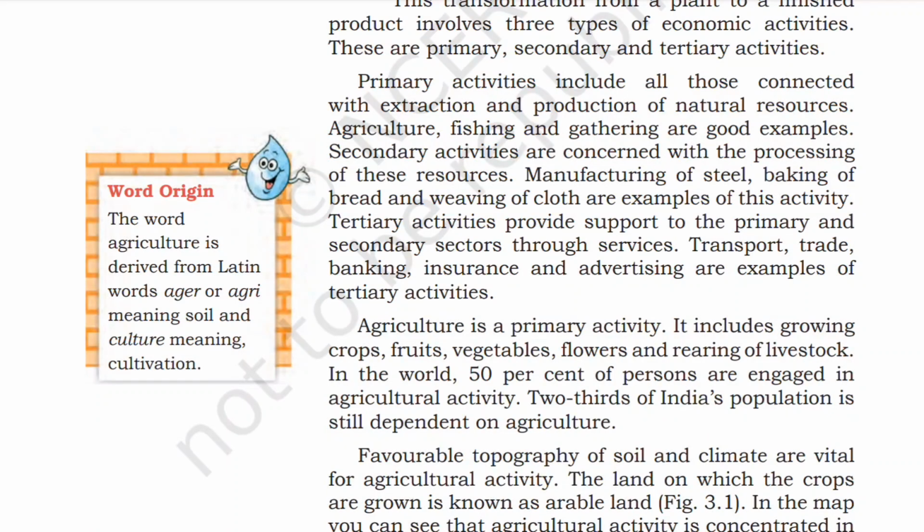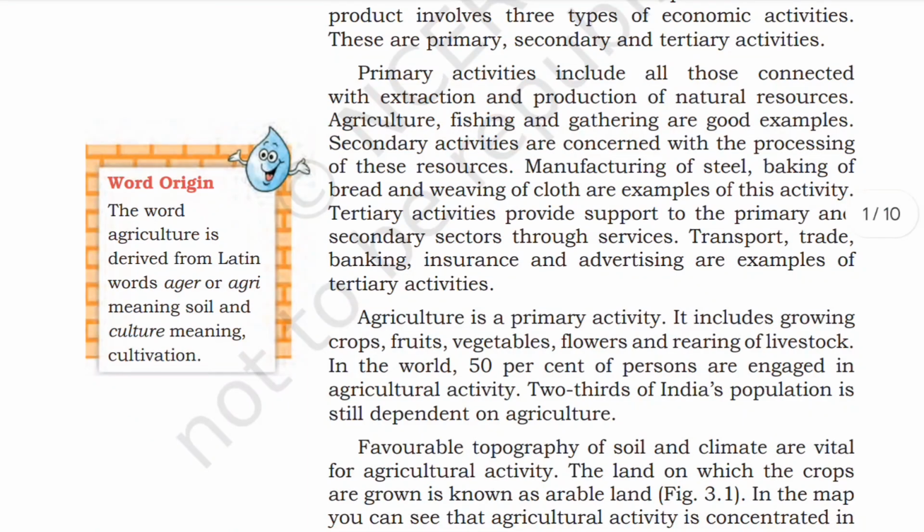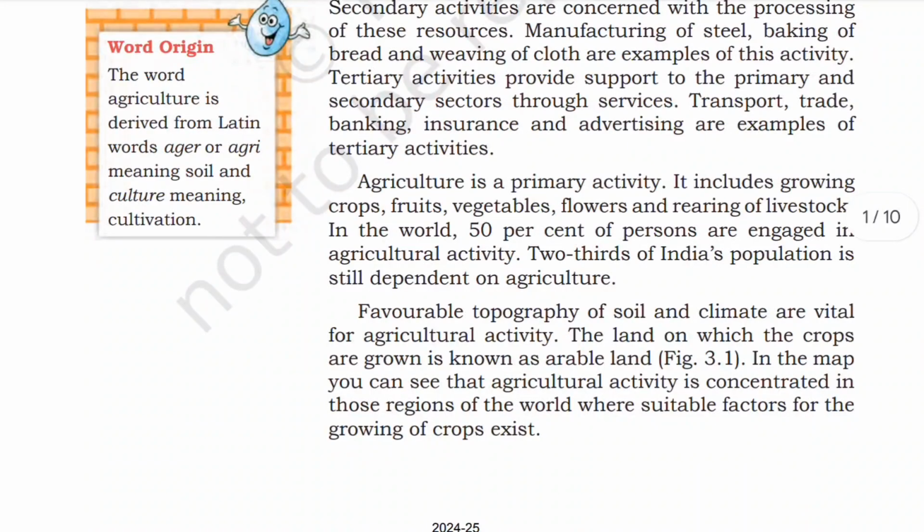Secondary activities are concerned with the processing of these resources. Manufacturing of steel, baking of bread, and weaving of cloth are examples of this activity. Tertiary activities provide support to primary and secondary activity through services. Transport, trade, banking, insurance, and advertising are examples of tertiary activity.